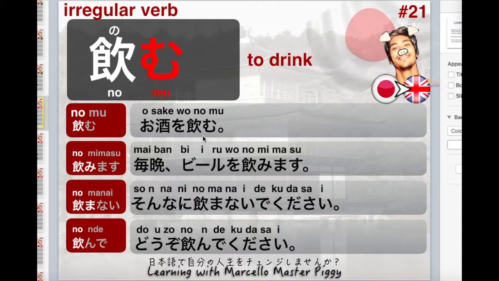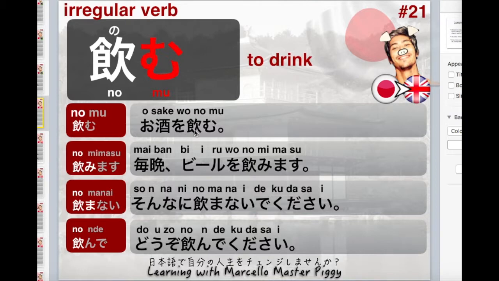Osake wo nomu, which means to drink alcohol. Alcohol is sake. Now, when we say sake in English, we are talking about the Japanese sake, which in Japanese we actually call nihonshu, okay? We can call it sake too, but in this case here, osake is more general. It can be any kind of alcoholic beverage, okay?